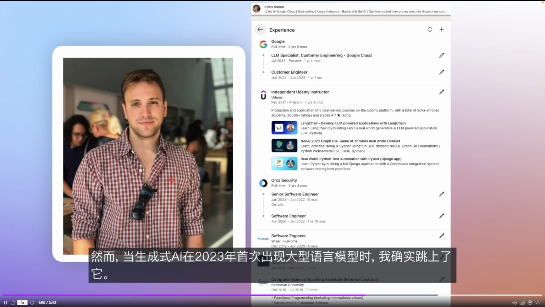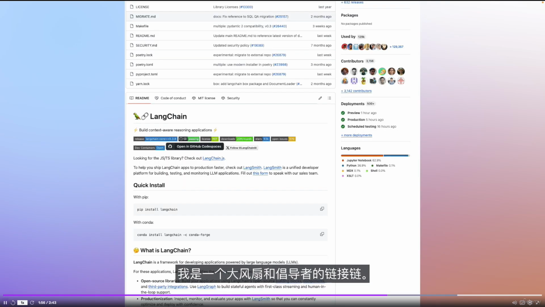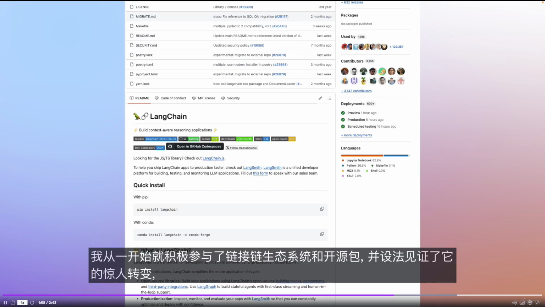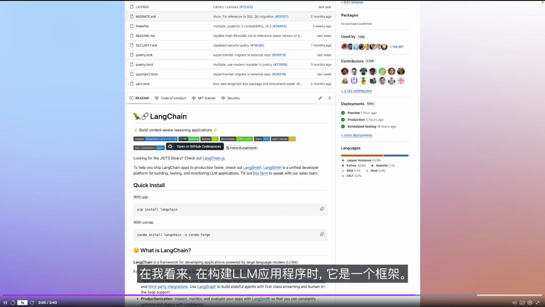However, I did jump on the generative AI train when it first came with large language models in 2023. I'm a big fan and advocate of LangChain. I've been heavily involved with the LangChain ecosystem and open source package since its very beginning, and managed to witness the amazing transformation it had, making it, in my opinion, the go-to framework when building LLM applications.